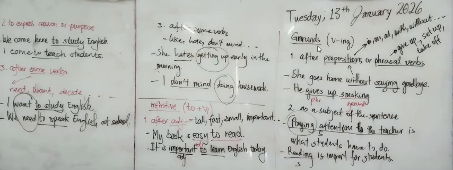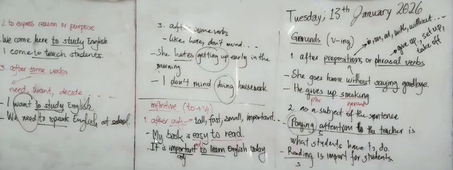So that's it for the gerund. Now we can move to the infinitive. In this lesson we say to infinitive, or to plus verb one. We use to infinitive after adjectives. So any verb that goes after an adjective must be to infinitive, or infinitive with to. The adjective can be tall, fast, small, important, etc. There are a lot of adjectives.